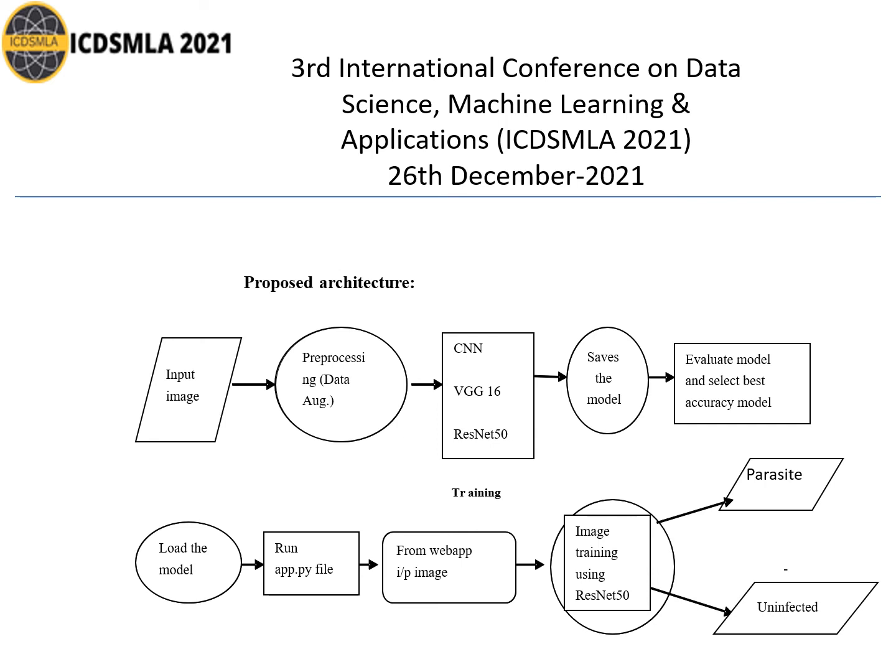These are the two classes: parasite and uninfected. If a person has malaria, then it is detected as parasite and malaria is present. If a person does not have malaria, then it is detected as uninfected, meaning malaria is not present. This is what the proposed architecture is.